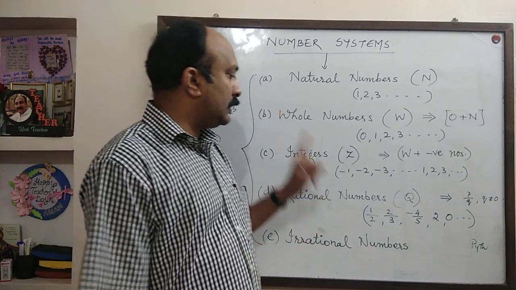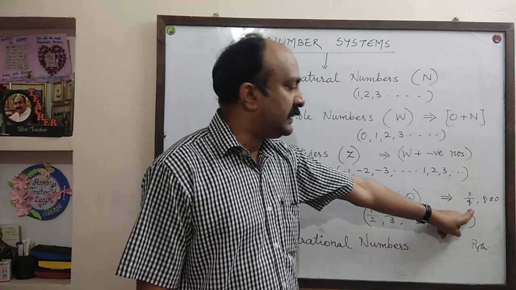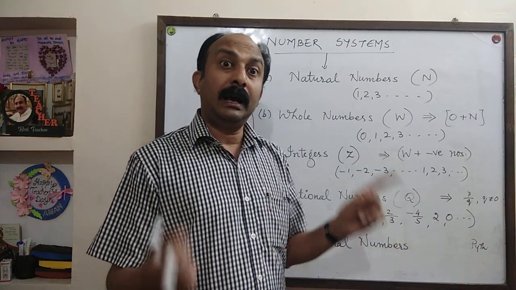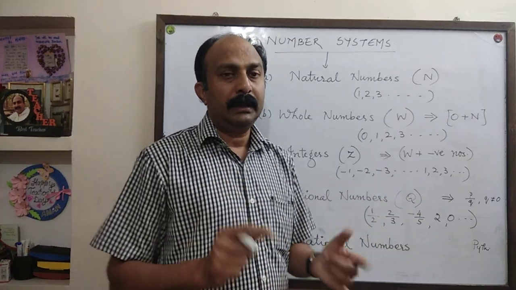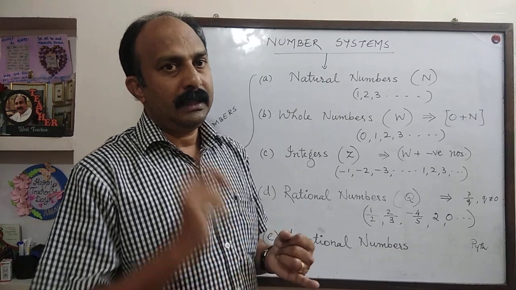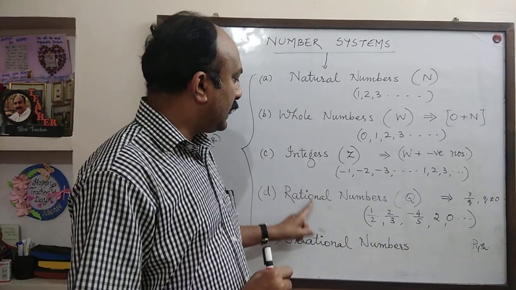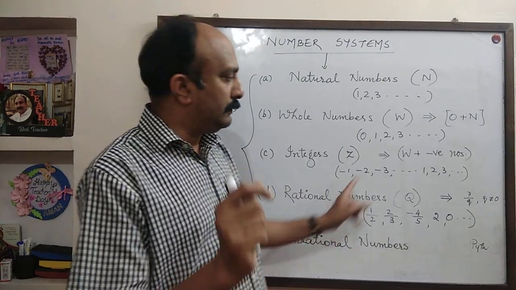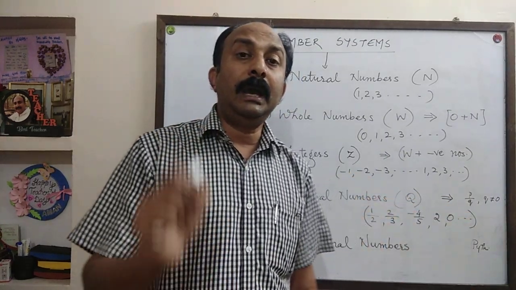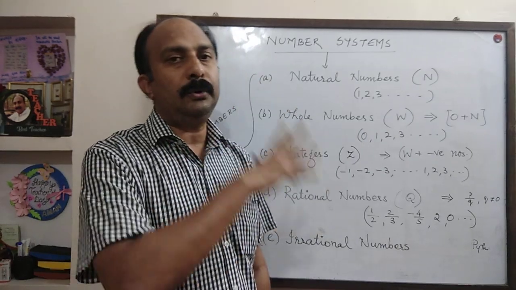Rational numbers are those numbers which can be expressed in the form of P upon Q. So what are irrational numbers? In P upon Q, remember, where P and Q are integers. A very important point. Rational numbers are those numbers which can be represented in the form of P upon Q, where P and Q are integers and Q not equal to 0.